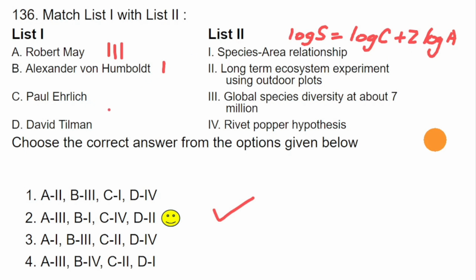Paul Ehrlich, he gave the famous Rivet-Popper hypothesis. C is 4. And David Tilman is long-term ecosystem experiment using outdoor plots. So this is 2.